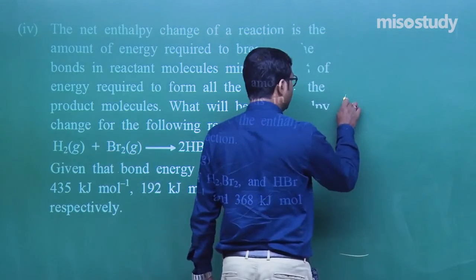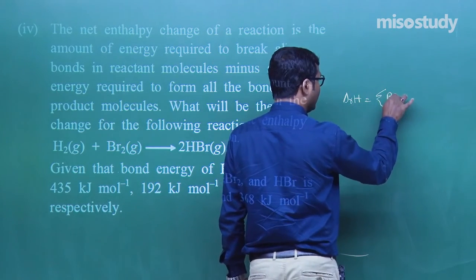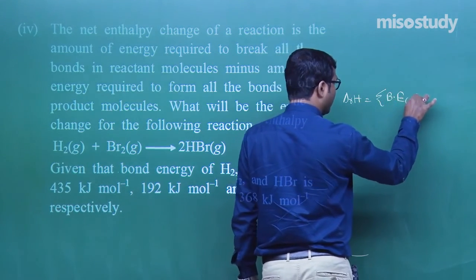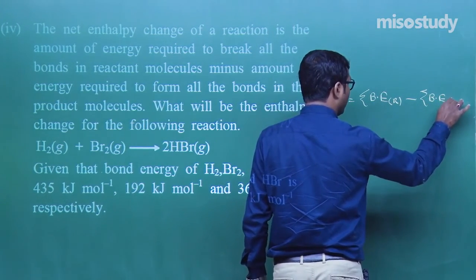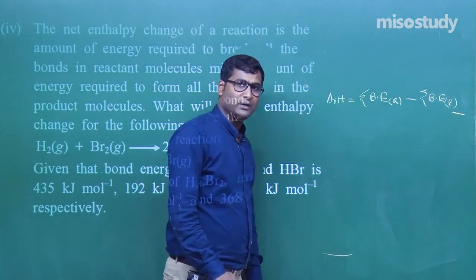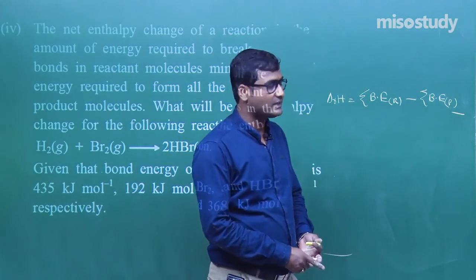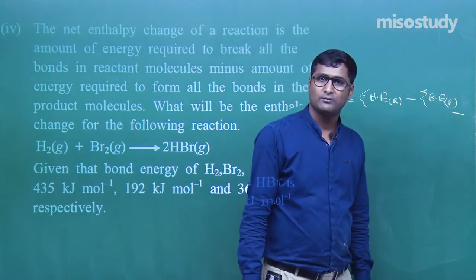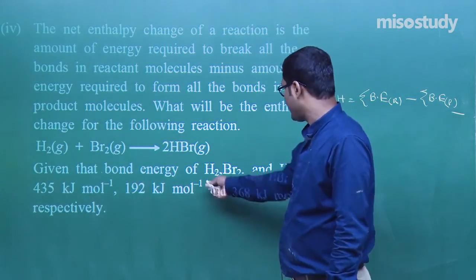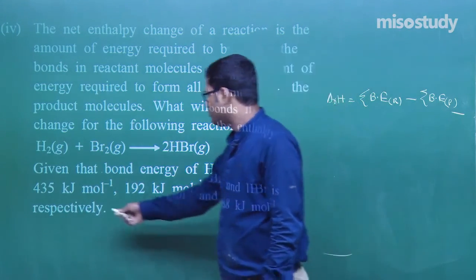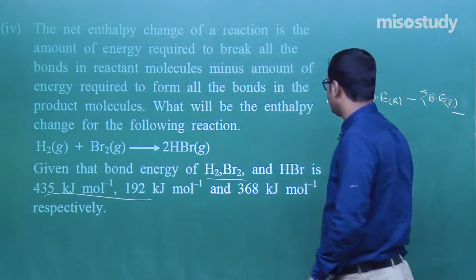As we know, enthalpy change for the reaction is equal to bond energy of the reactant minus bond energy of the product. Am I right? Again I am repeating, enthalpy of reaction is equal to bond energy of the reactant minus bond energy of the product. What is the bond energy of the reactant? That is the bond energy of H2 and Br2. H2 is 435 and Br2 is 192.